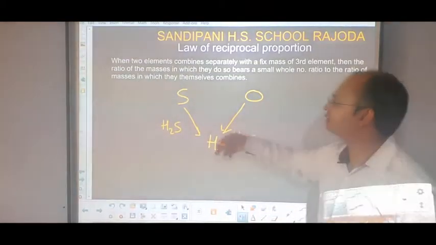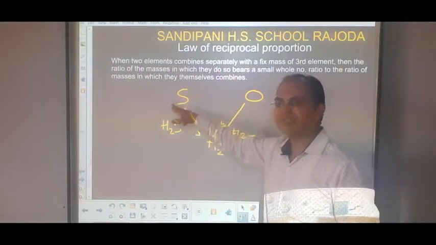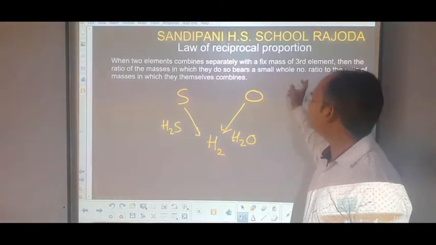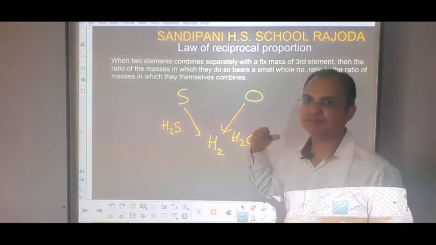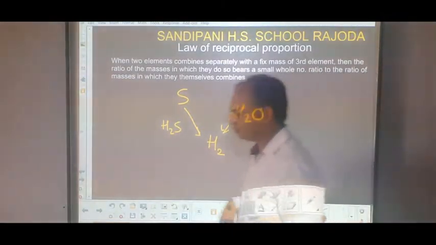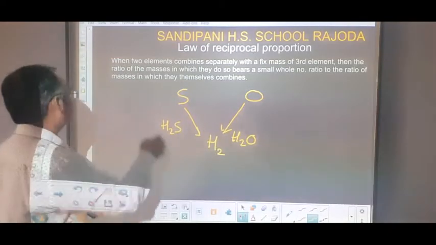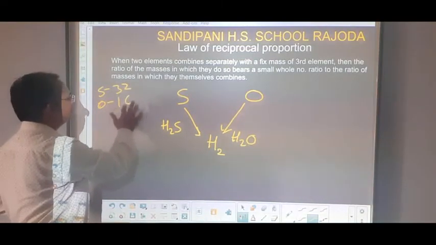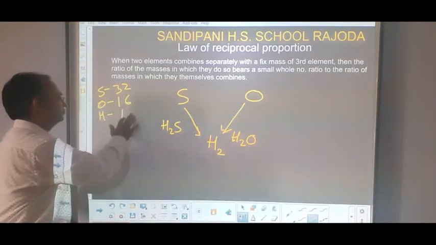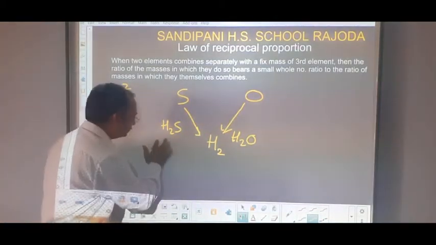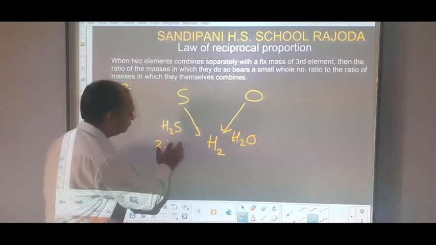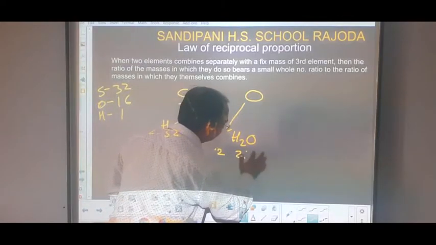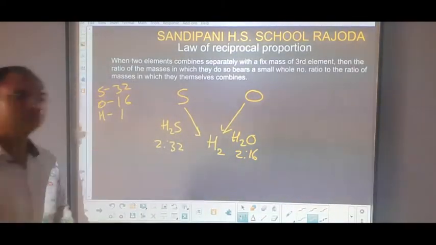Now see, according to our definition, whenever two elements, that means sulfur and oxygen, separately combine with a fixed mass of the third element, that is hydrogen, then the ratio of the masses. Now see, what is the ratio of the masses? We have seen that the mass of the sulfur is 32, that of the oxygen is 16 and that of the hydrogen is 1. So here 2 hydrogens, that means 2:32 for sulfur, and here hydrogen again 2:16 for oxygen.